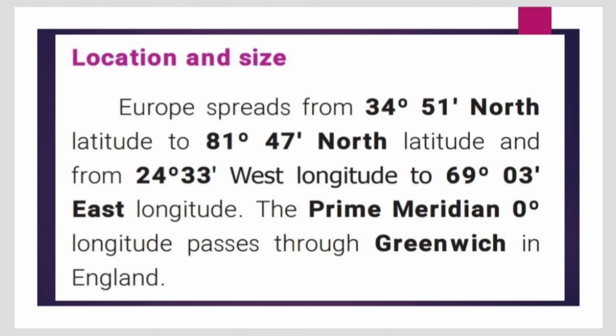Location and size. Europe spreads from 34 degree 51 minutes north latitude to 81 degree 47 minutes north latitude and from 24 degree 33 minutes west longitude to 69 degree 03 minutes east longitude. The prime meridian 0 degree longitude passes through Greenwich in England.